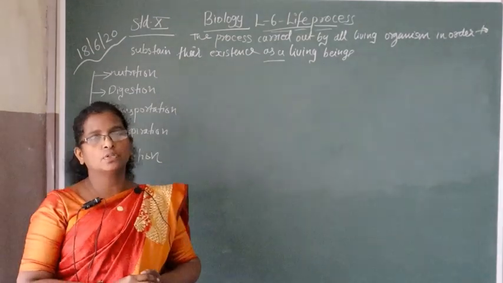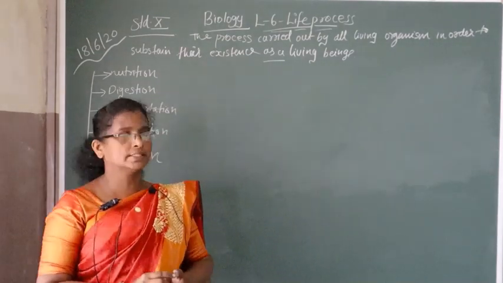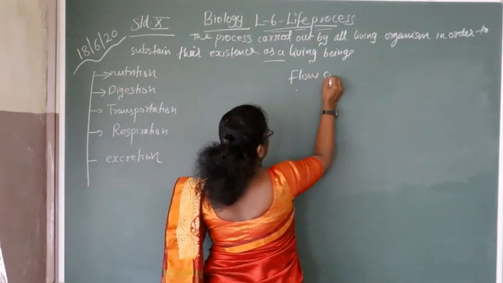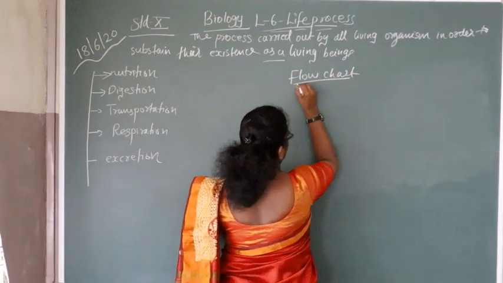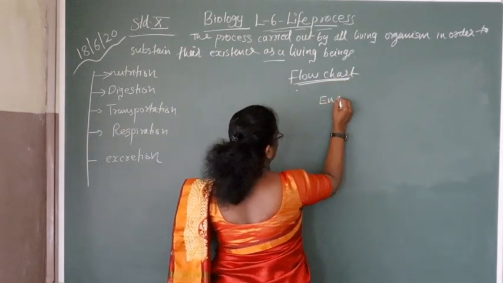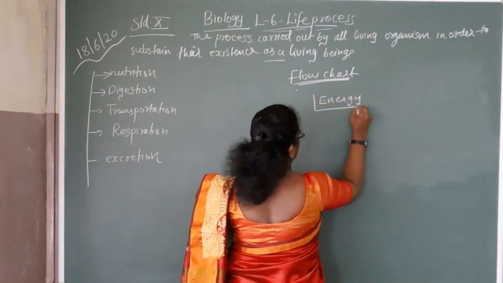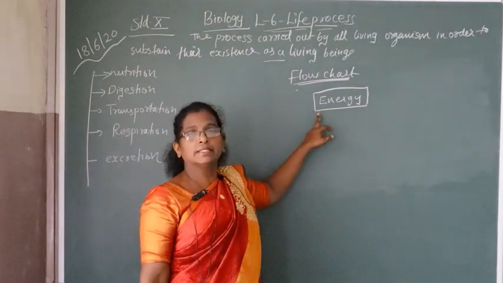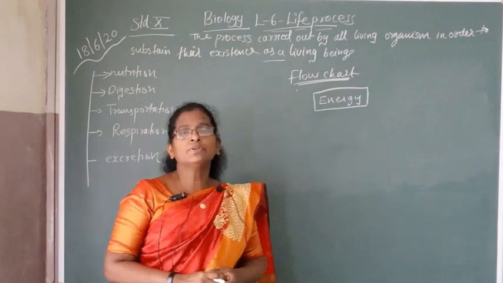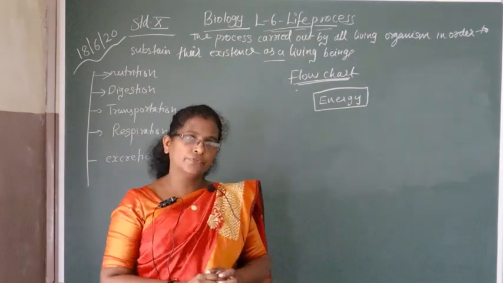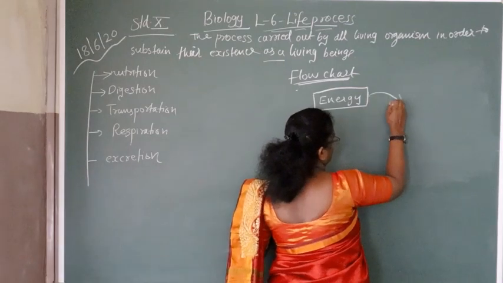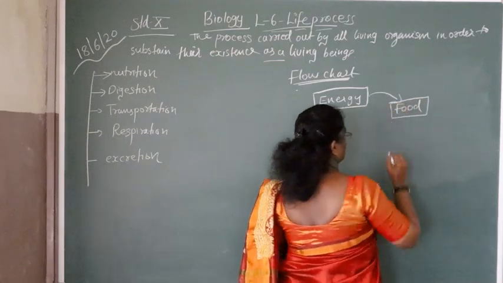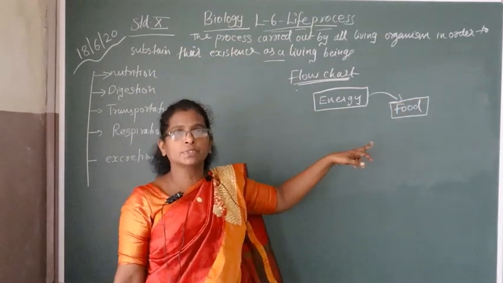For these physiological activities, they need energy. All living organisms get energy from food.